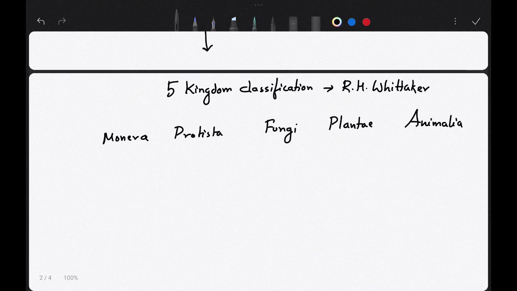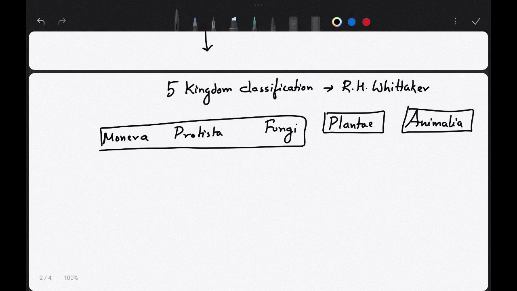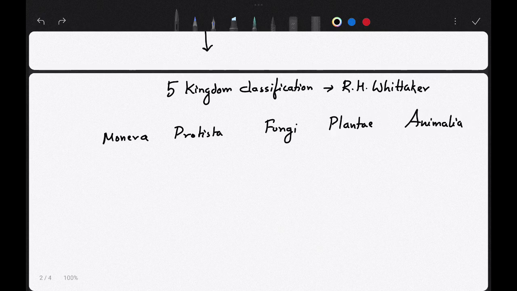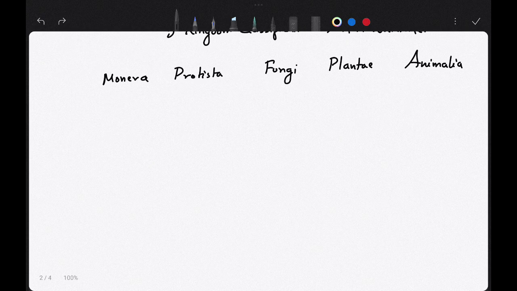See, in the earlier classification you have seen that Plantae and Animalia were present in the case of Aristotle and Linnaeus, but these three were added later on. So if you classify into 5 kingdoms, it becomes simpler to classify various organisms like eukaryotes and prokaryotes, or unicellular and multicellular organisms. Okay, so let's start and find the differences between all these 5 kingdoms.